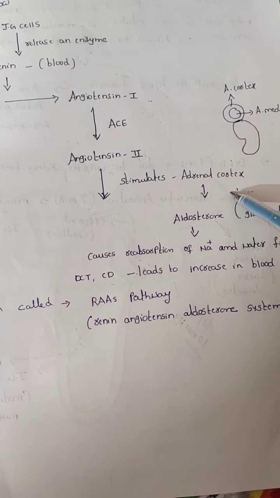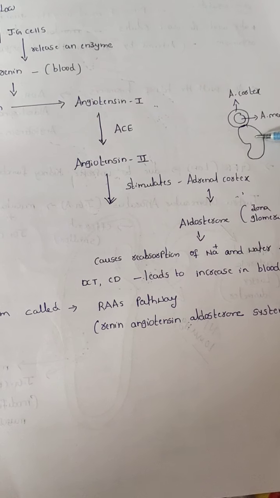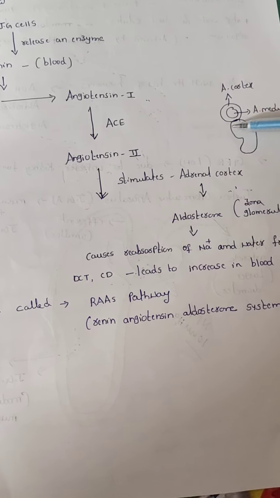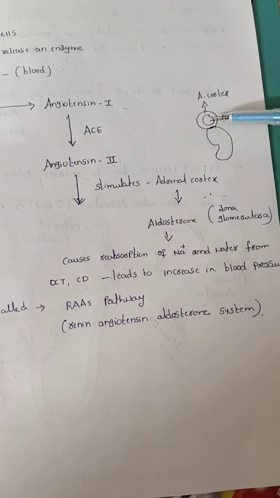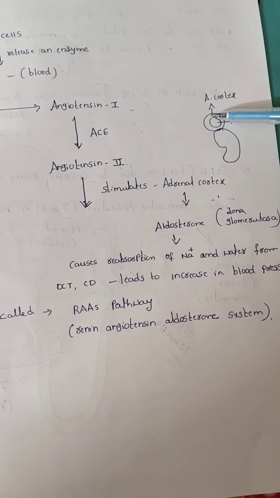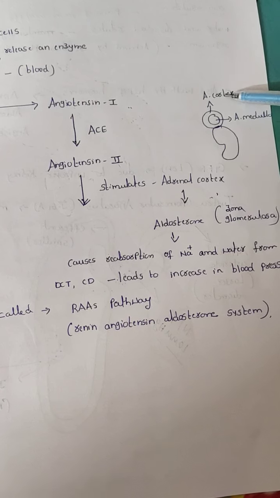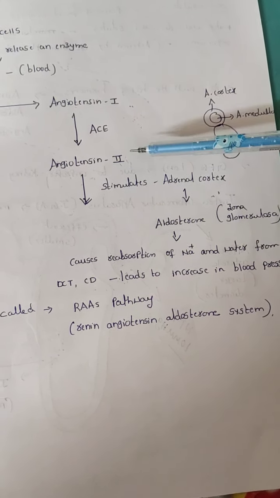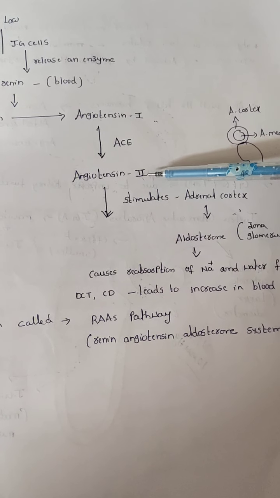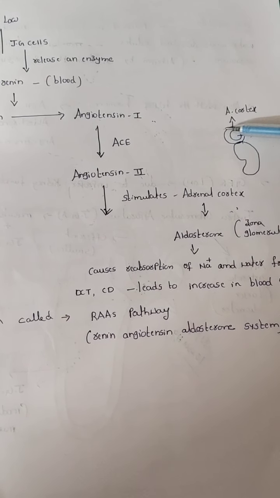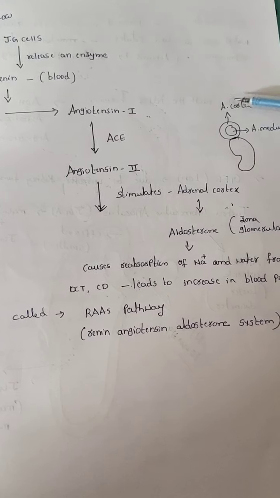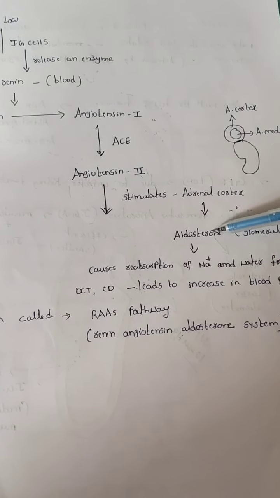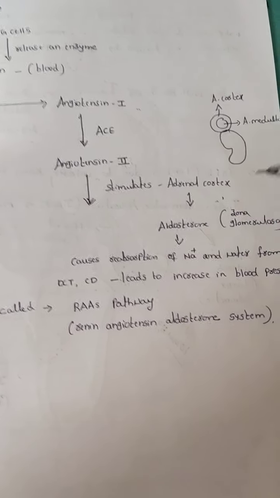What is the adrenal cortex? This one is the kidney. Above the kidney there is an adrenal gland. In this adrenal gland, the outer part is called the adrenal cortex, and the inner part is called the adrenal medulla. That's why this angiotensin 2, through blood circulation, can stimulate the adrenal cortex. From the adrenal cortex it can release a hormone called aldosterone.